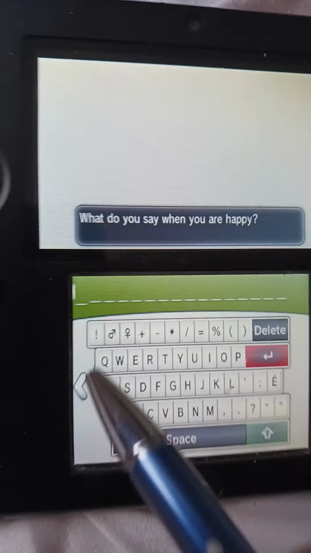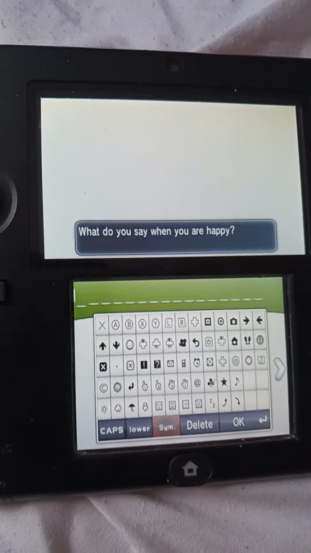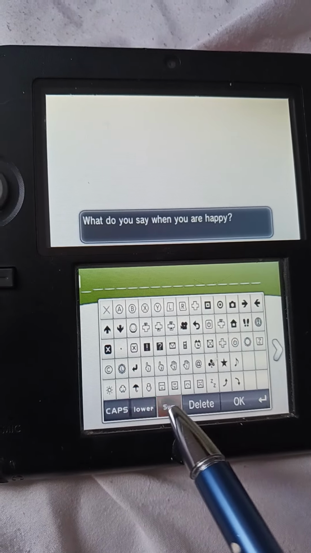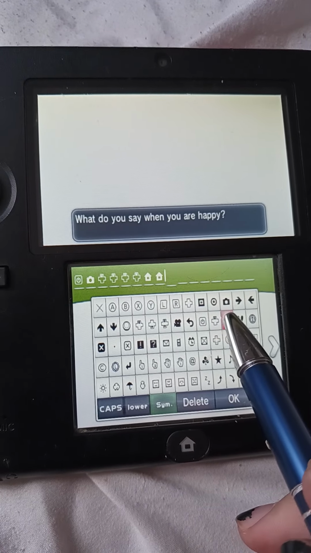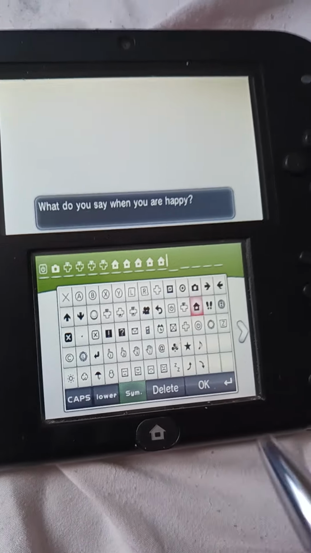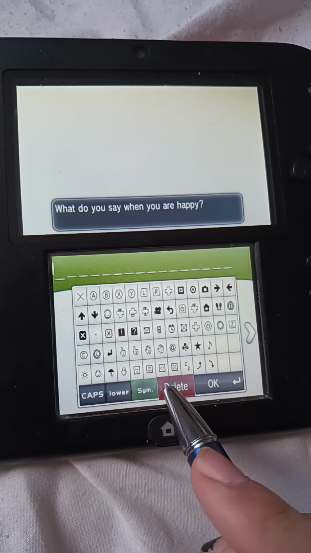Okay, so I have now added a bunch of hacked symbols. So here we have a bunch of little hacked symbols. By the way, I got these symbols off of a website. I'll leave the link in the description.